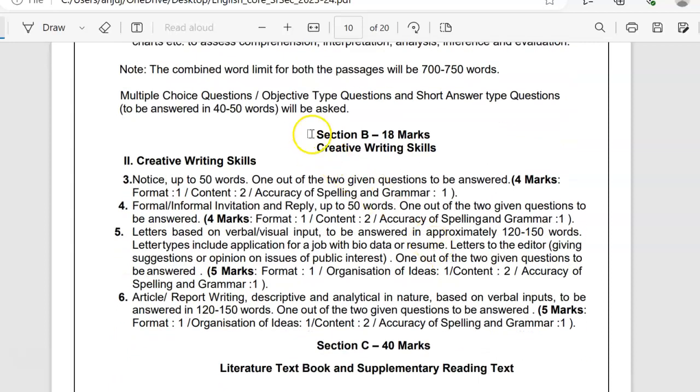Then section B would be there, which would be for 18 marks. This would be of creative writing skills. Under creative writing skills, you will have a notice, which would be up to 50 words. You need to answer one out of the two questions. For format, 1 would be the weightage. For content, 2 would be the weightage. And for accuracy of spelling and grammar, again 1 would be the weightage.